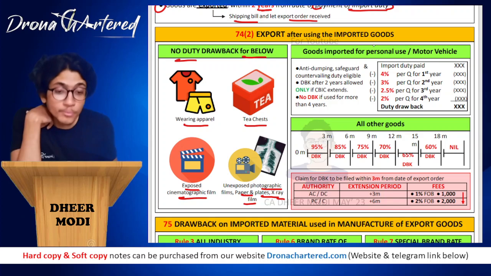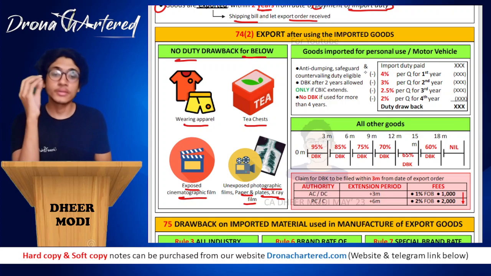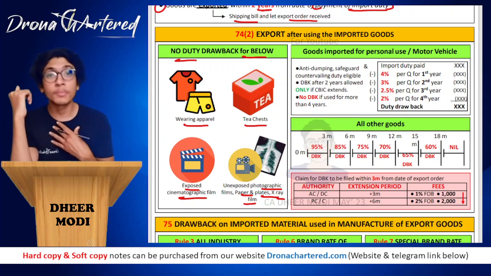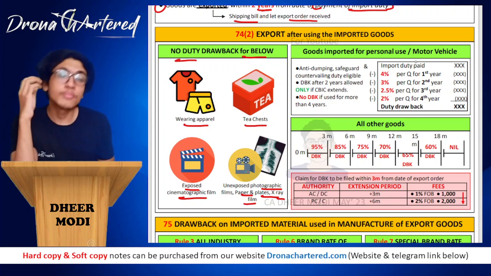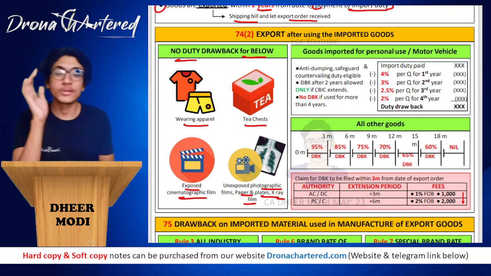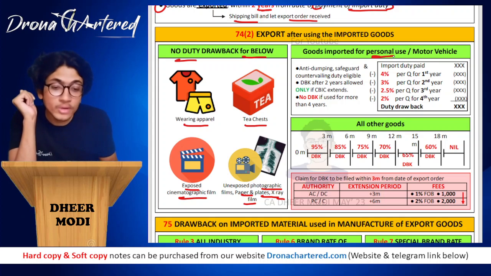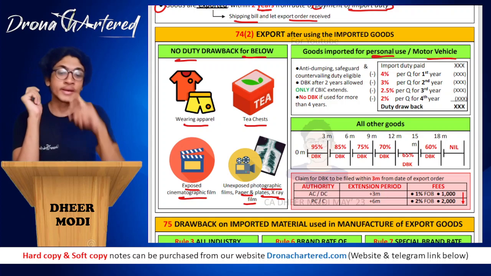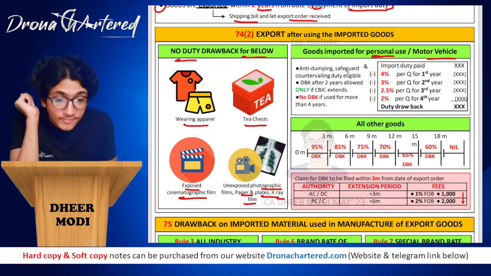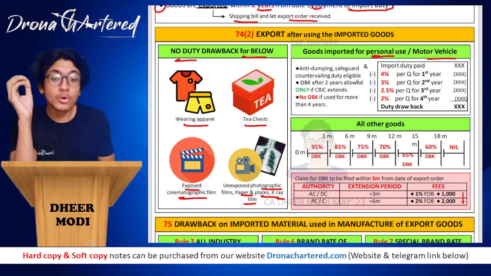However, if the goods were imported for personal use, so you had originally imported them for your personal use, or second is motor vehicle. That means motor vehicle can be any personal use or commercial use, does not matter. So any goods imported for personal use and your motor vehicle. So in such a case, anti-dumping safeguard and countervailing duty will also be eligible.